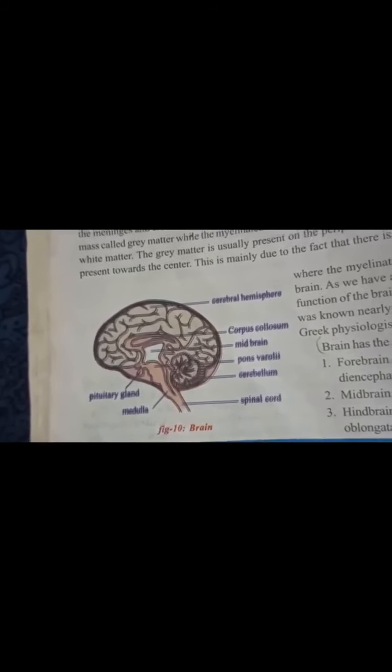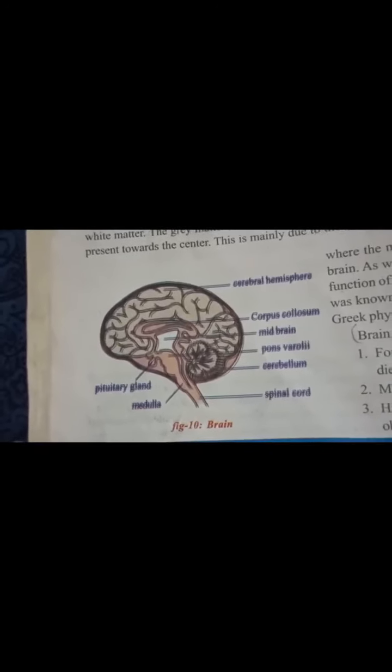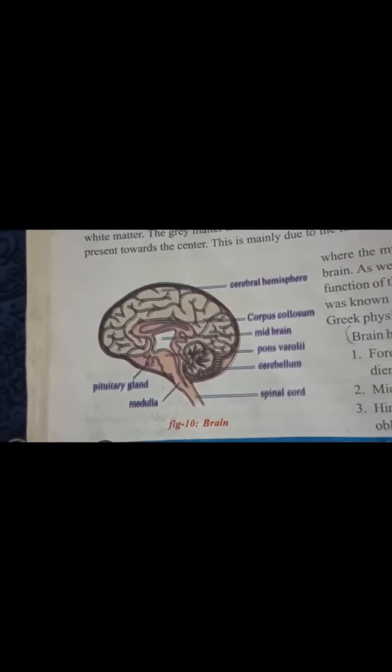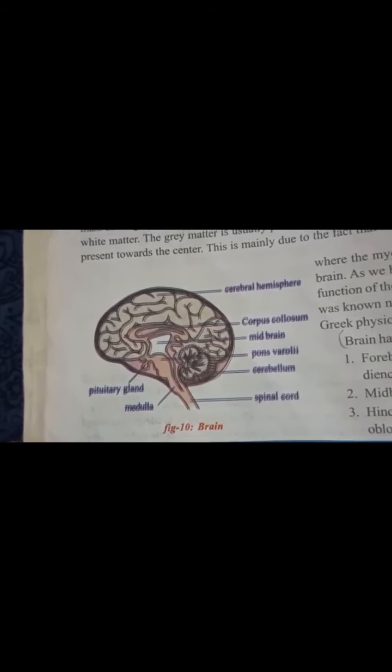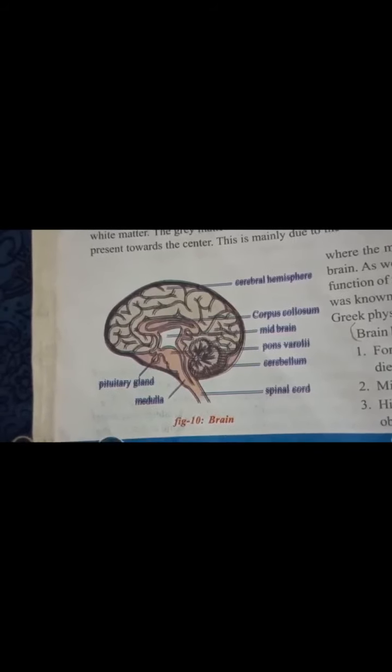Sensory and motor actions between the left side and right side of the cerebrum, the corpus callosum is responsible for that.